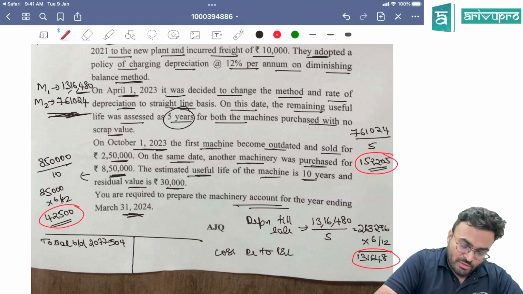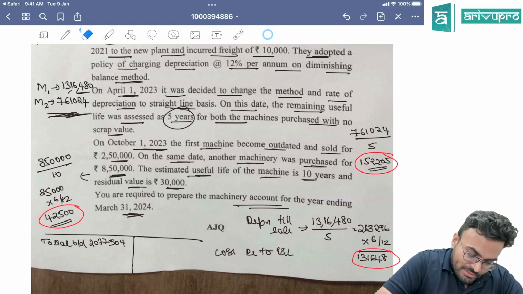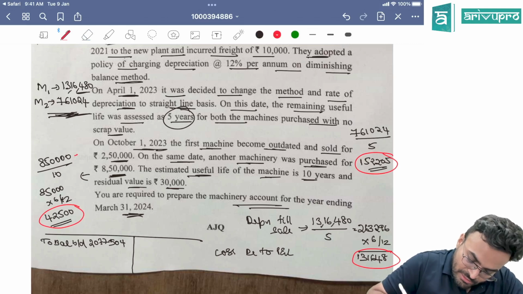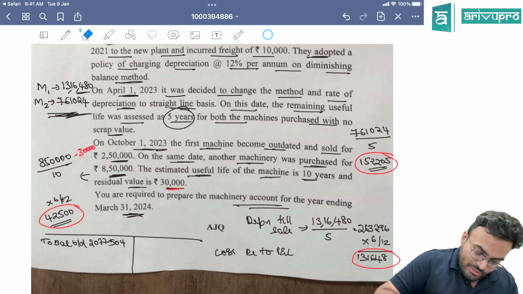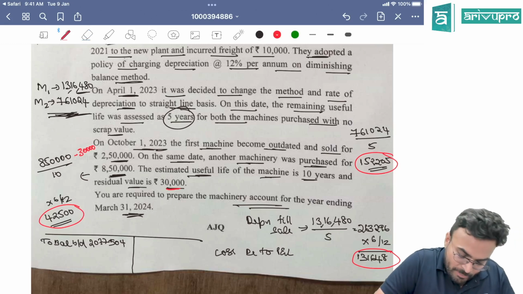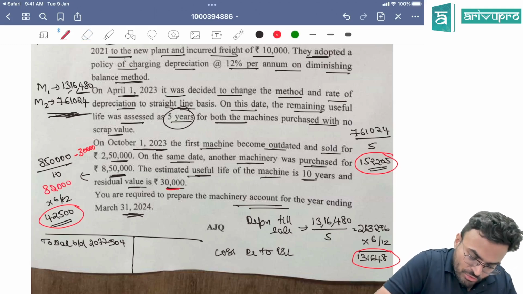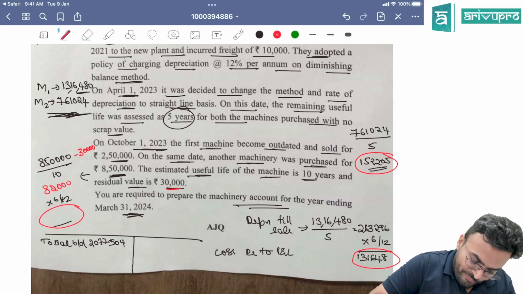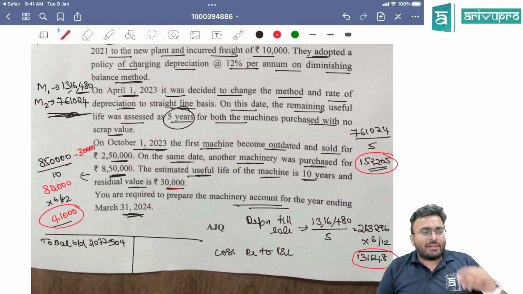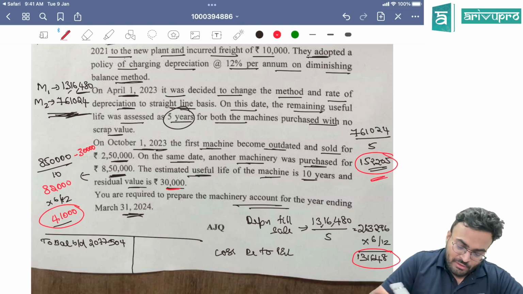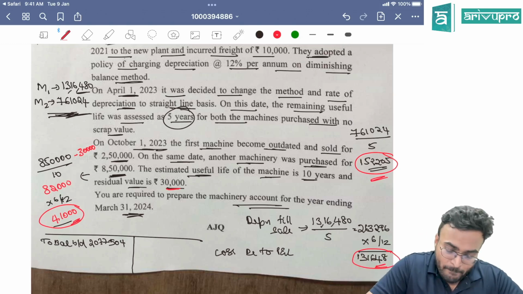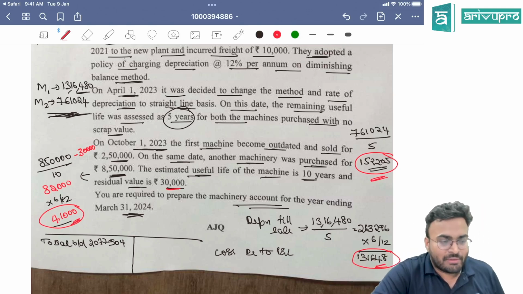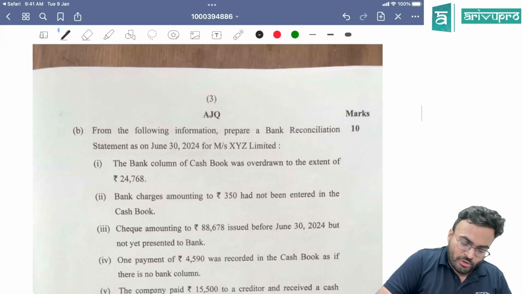Okay, 8,50,000. There is also scrap value, no? Yes, it is going to be 8,50,000 minus scrap value here, minus 30,000. So you are getting 8,20,000, 82,000. So your depreciation will be 82,000. So when you are calculating the depreciation, it is going to be 41,000 depreciation. Okay, 3 assets are there: depreciation, depreciation, and depreciation. And loss which is there, it has to be debited to P&L. Everything is shifted to straight line method. Okay, next we'll go into B.